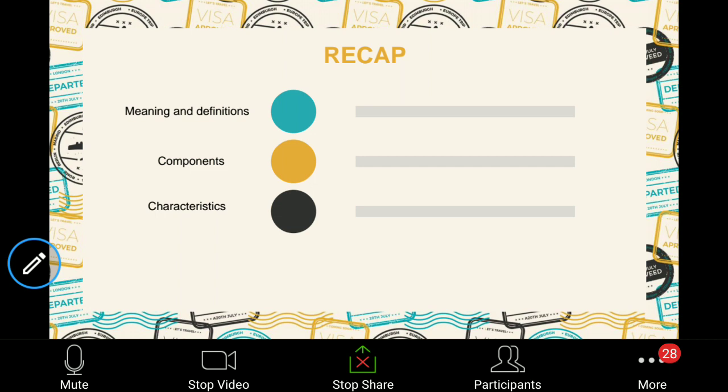So in today's class, we have discussed meaning and definitions, followed by components and the different characteristics of scientific attitude. Pooja, can you tell me any two components of scientific attitude? Any two components of scientific attitude, can you recall and tell me? Or someone else? Shubhangini, can you answer?